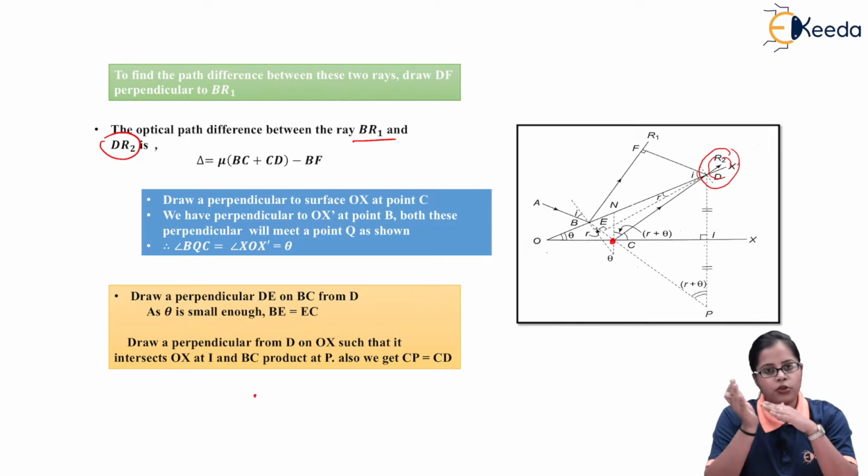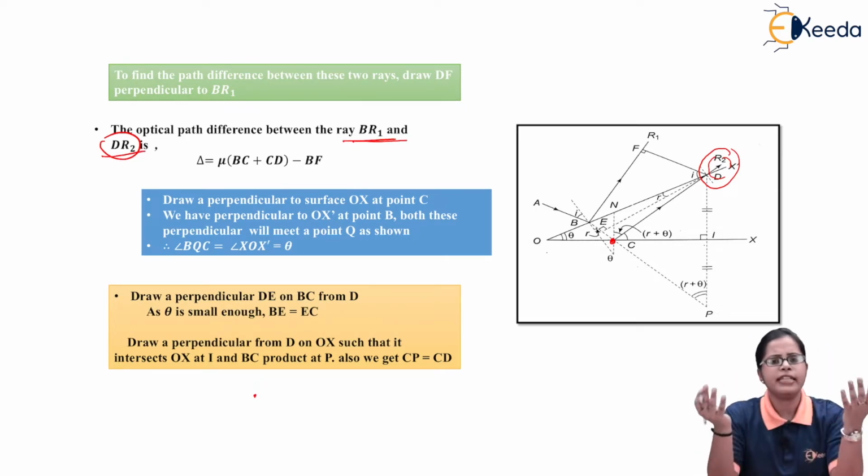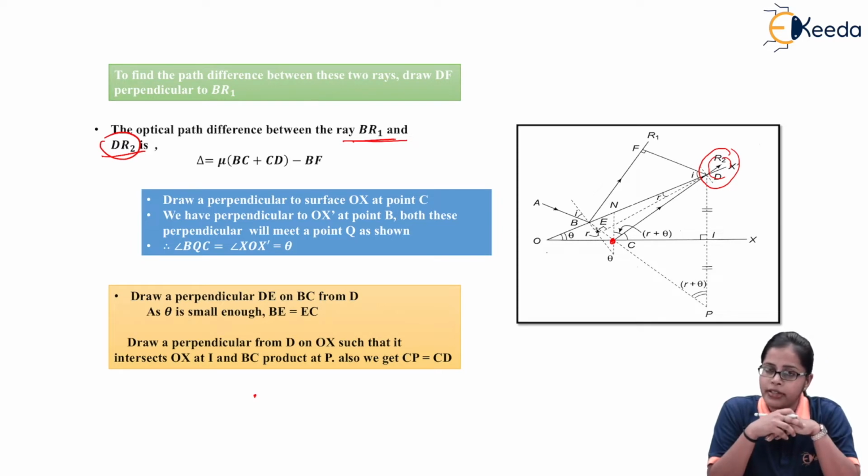So if we look at the two rays, BR1 and DR2, they have not traveled an equal path. So if they have not traveled an equal path, we need to calculate the path difference.